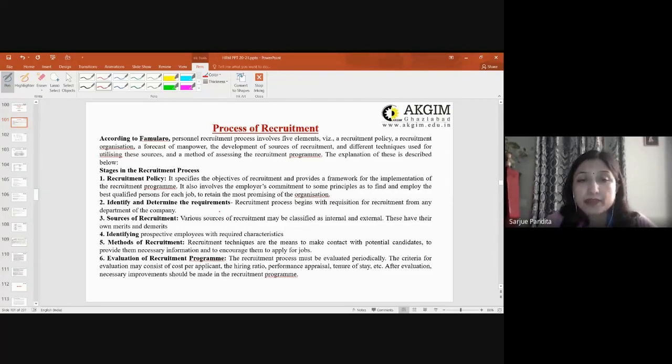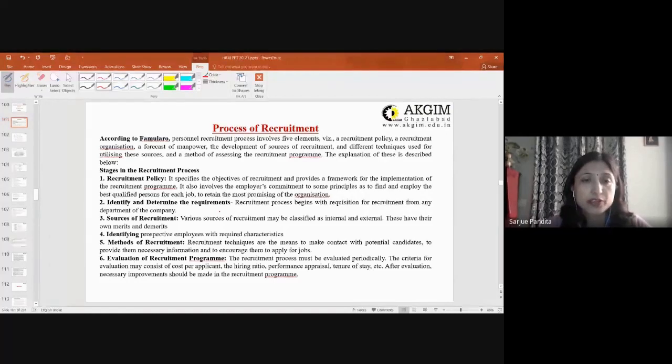Then identifying prospective employees with the required characteristics. See, this is very important, choosing a source, because the source will give you the desired employees. If you choose the wrong source, for example, if you require freshers and you choose, say, a consultant, or any other agency, then another possible way out is campus.